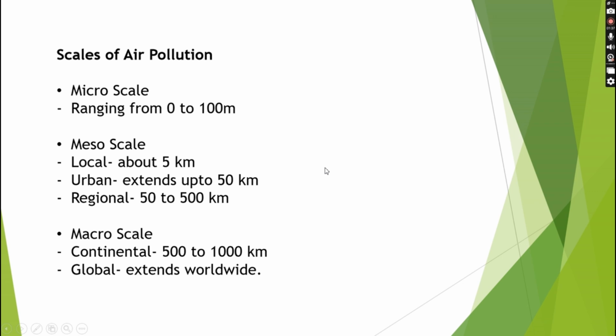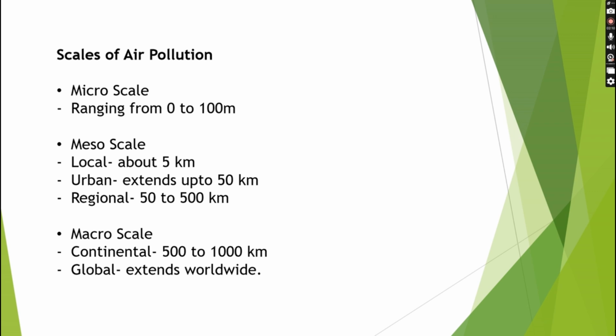Next, let us see about the scales of air pollution. The scales of air pollution range from micro, meso, and macro scale. The micro scale combines air pollutants ranging from 0 to 100 meters, like our indoor air pollution or the dust particles that are accumulated. The mesoscale is categorized into three categories: local, about 5 km, urban, which extends up to 50 km, and regional, which is from 50 to 500 km.